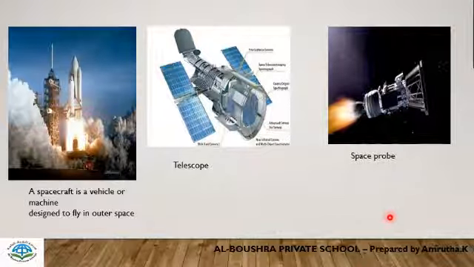It is launched from the Earth with a set of scientific instruments and tools used to study the atmosphere and composition of space and other planets. So this will help further research. What is the use of a telescope? Telescopes are mainly used for looking at heavenly objects.